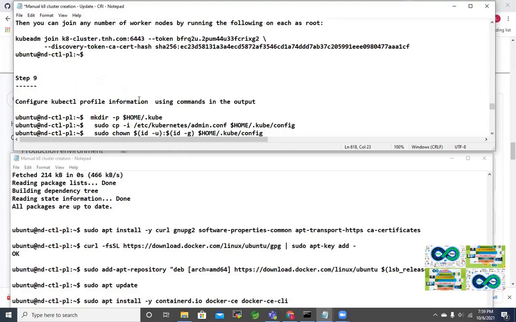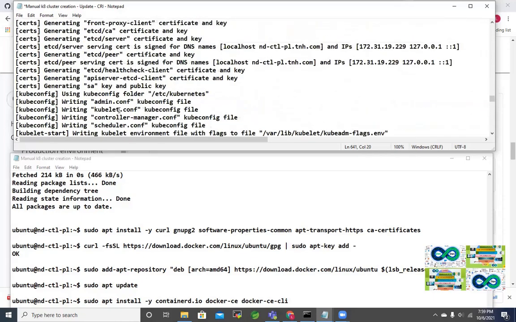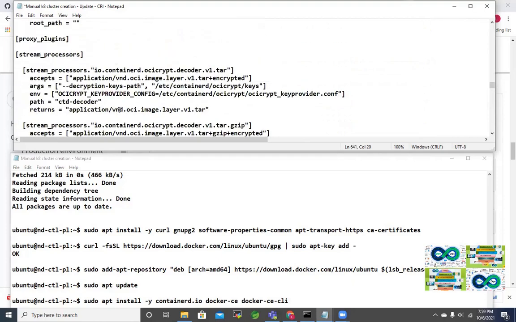And after that, you just have to add, you can see, join the node. And remember, before joining the node, for the rest of the worker nodes as well, you have to install containerd instead of using Docker, because in the previous practical, you may remember we used Docker for all the worker nodes as well.